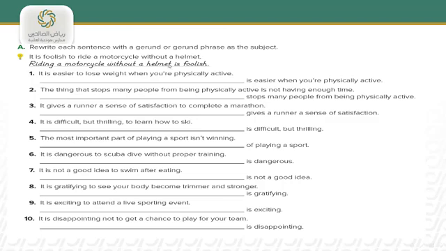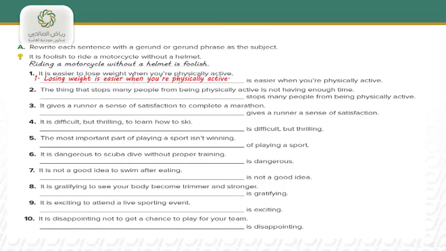Let's move to the first point. It is easier to lose weight when you're physically active. So lose weight is a verb and we need to change it into a gerund to work as a subject. And the answer will be: losing weight is easier when you're physically active.